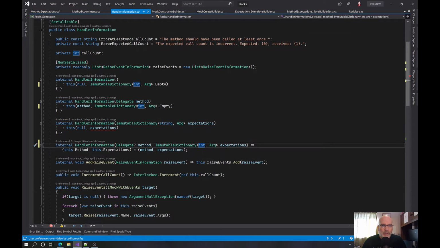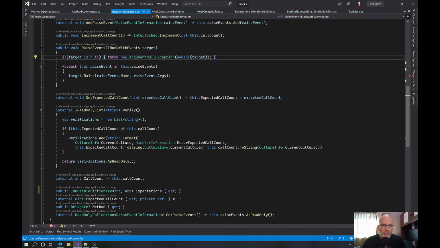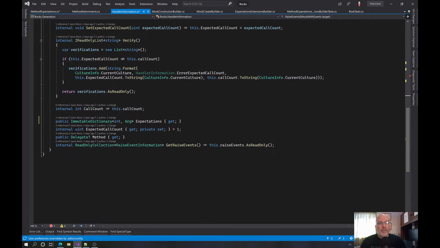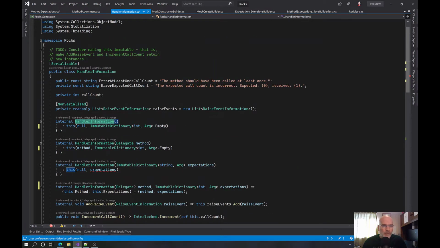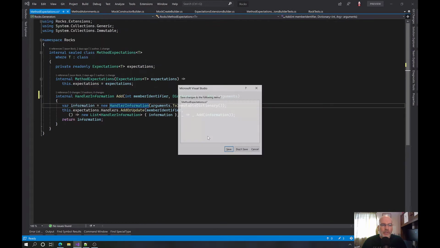And this null expectations. That's now, yeah, that should be fine. Why is that complaining? What did I do wrong here? This is calling what? No, that's, oh, it's a string. Okay, there we go. So that takes care of that.